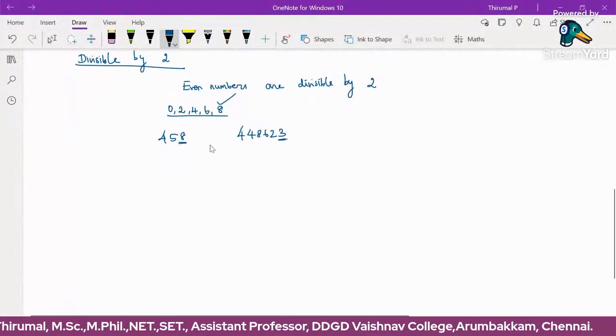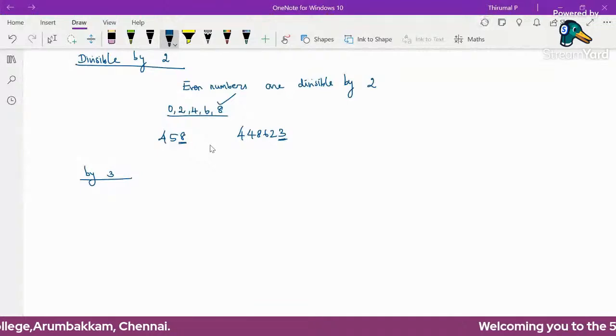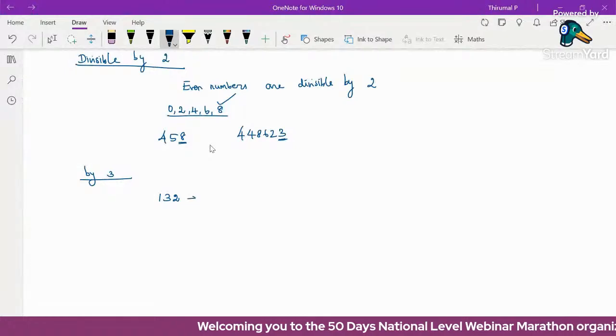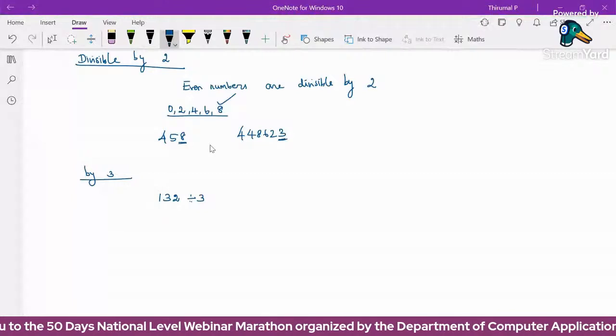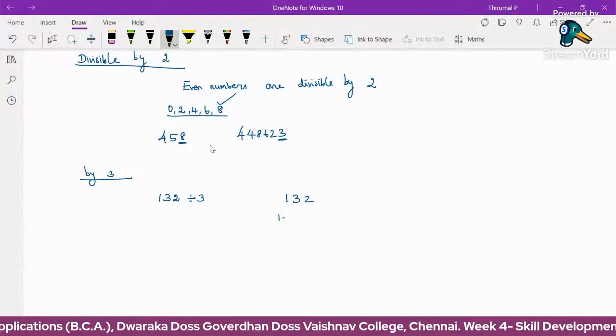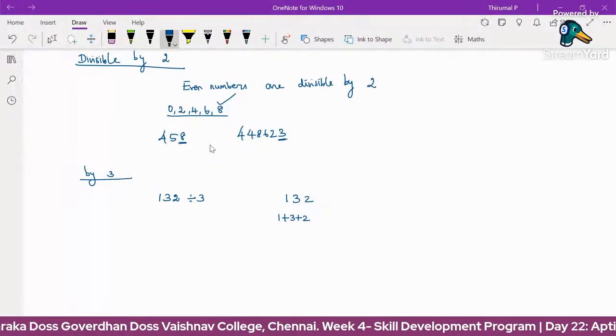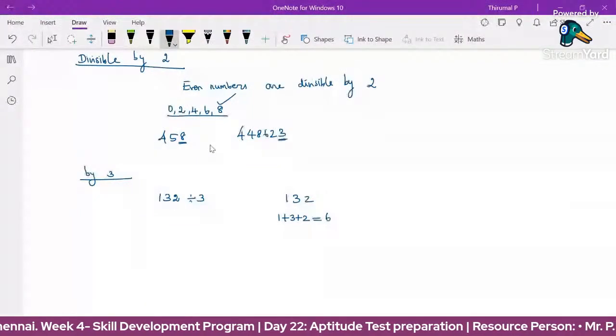Okay, next, divisibility by 3. For a given number, how to check whether it is divisible by 3 or not? Suppose there is a number 132. We need to check whether this is divisible by 3, so when dividing by 3, is the result a whole number, that is, is the remainder 0? The simple trick is adding the digits: 1 plus 3 plus 2, the sum of the digits, is 6. 6 is divisible by 3.